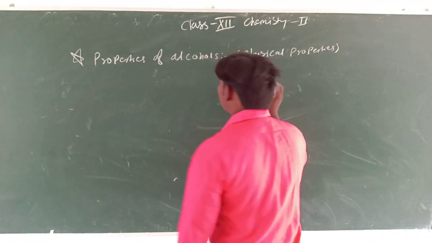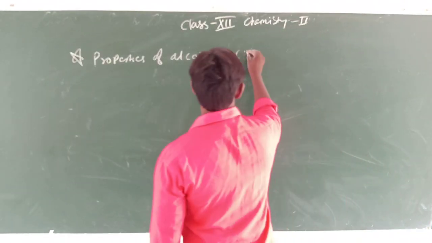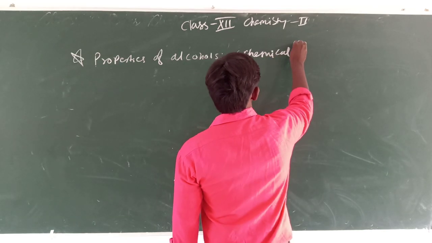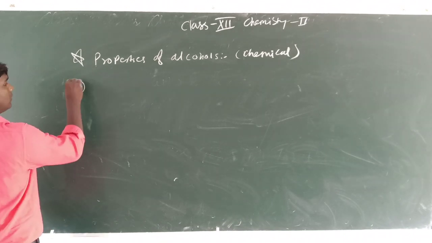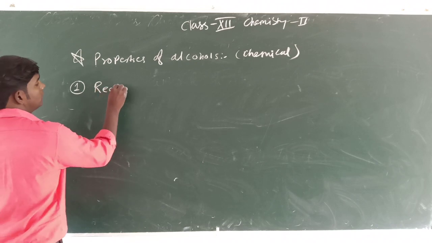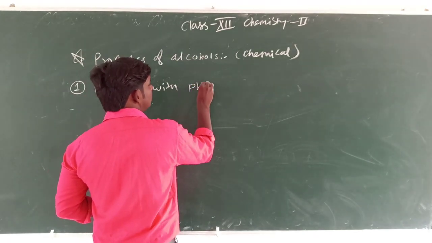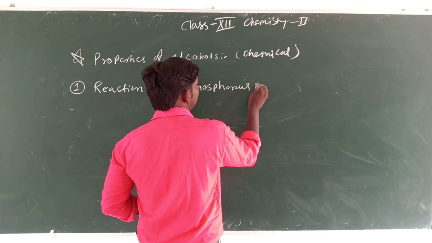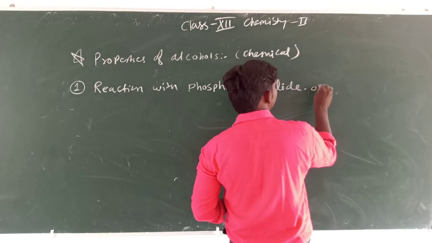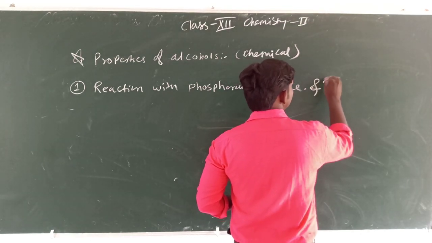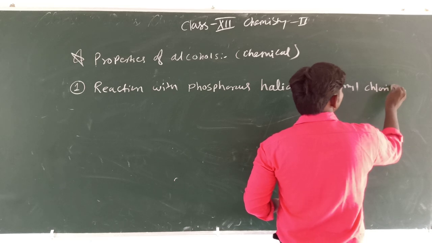Okay, so first, reaction with phosphorus halide or thionyl chloride.